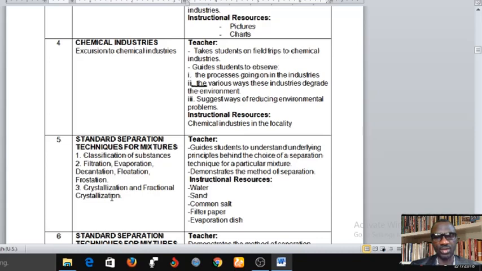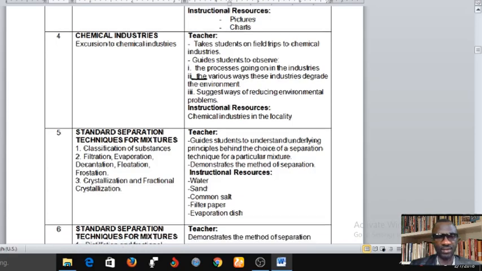So your teacher is supposed to guide you to understand the underlying principle behind the choice of a separation technique for a particular mixture. The teacher is supposed to demonstrate the method of separation. Instructional resources here are water, sand, common salt, filter paper, and evaporation dish. So these are the things you are going to cover in week 5.